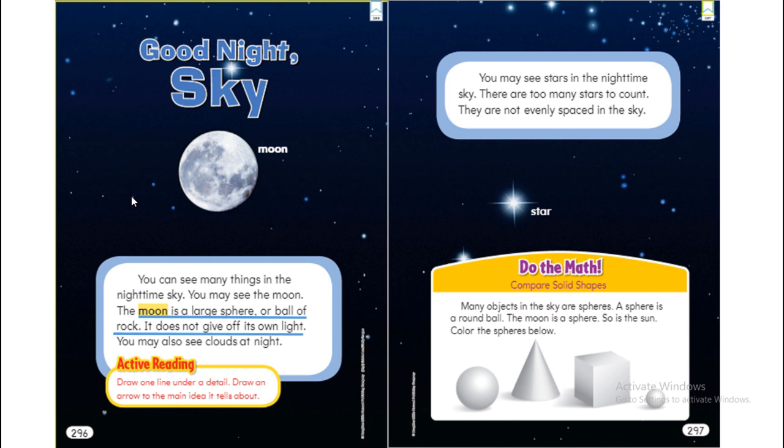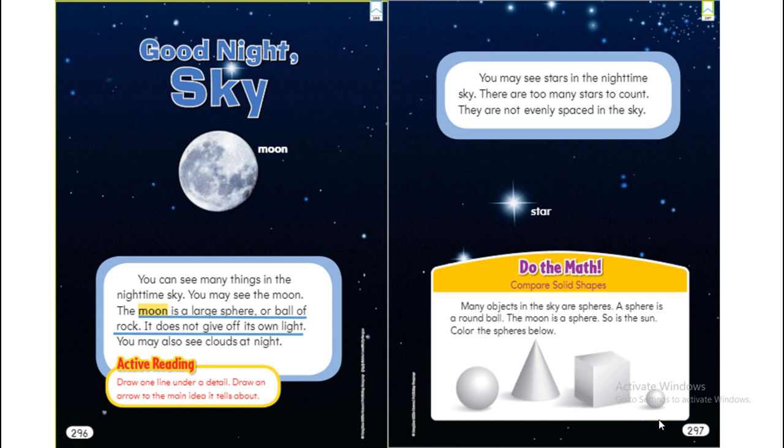You may also see clouds at night. You may also see stars in the nighttime. There are too many stars to count. They are not evenly spaced in the sky. That means it's not every space in the sky you can find stars in. Sometimes you can find a group of stars in one place and another place that doesn't have stars at all. Like here, you can see so many stars, but here, not so many.